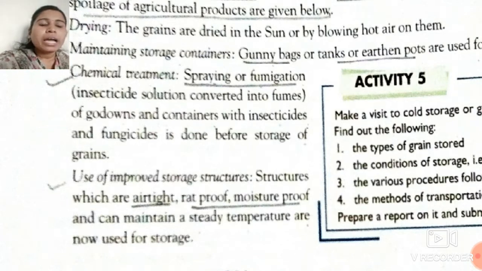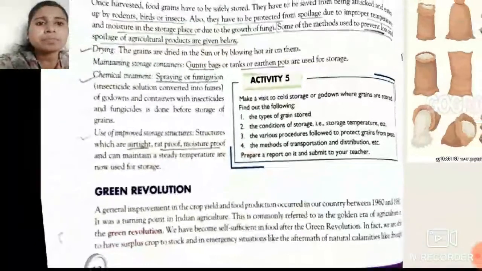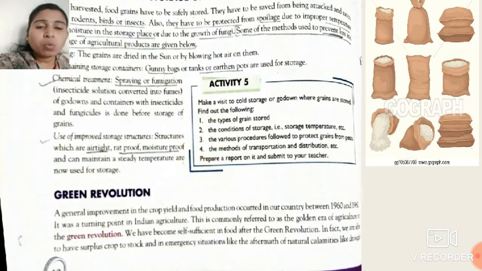These are rat proof, which means any kind of rat cannot enter that room, and the moisture is also kept moderate. So these are certain methods by which we can preserve the main agriculture product.